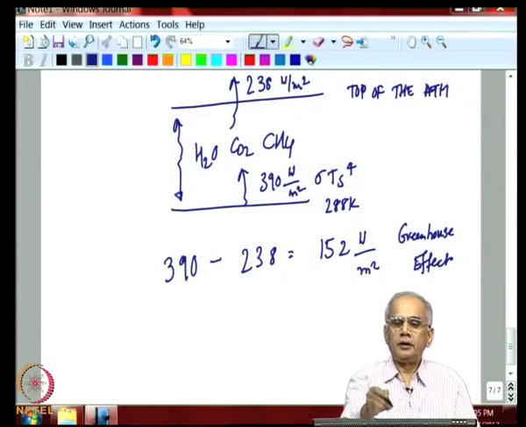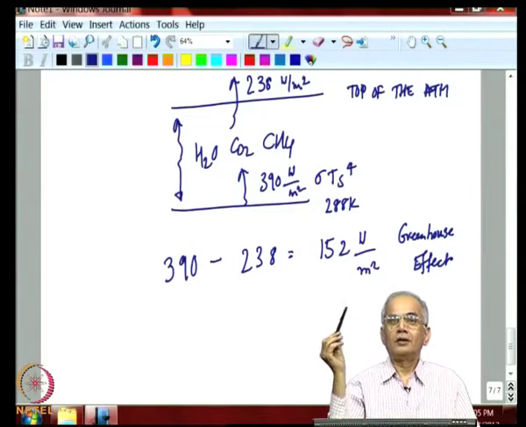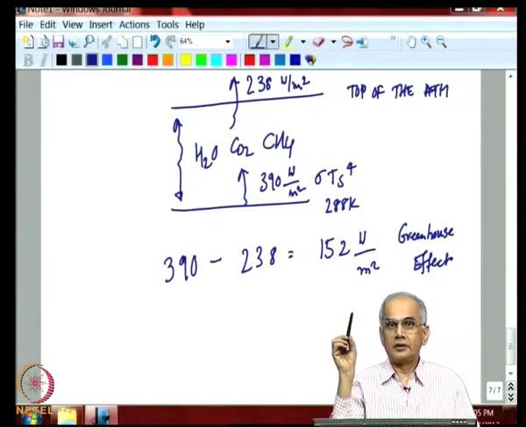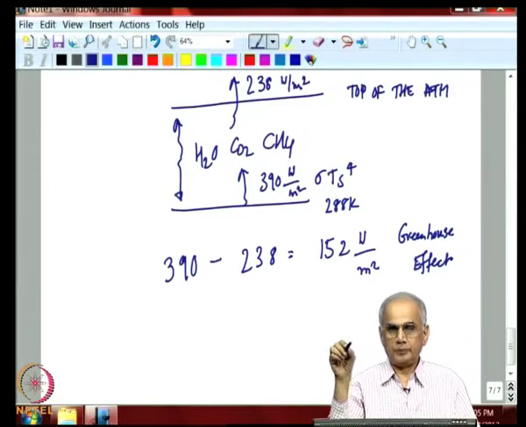So, ultimately the radiation that the Earth is able to send to space is much lower than what is emitted by the Earth's surface. And this is what causes the temperature of the Earth to go up.